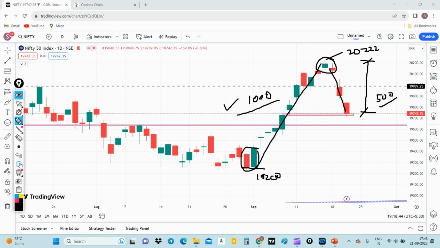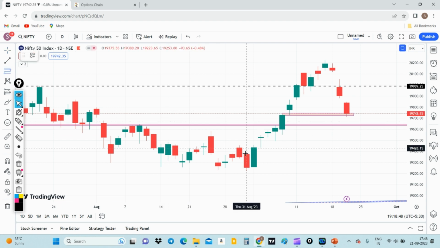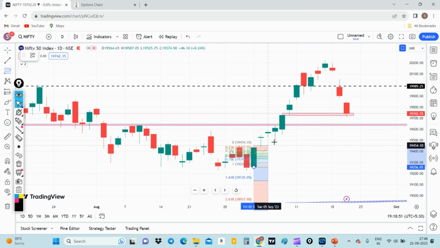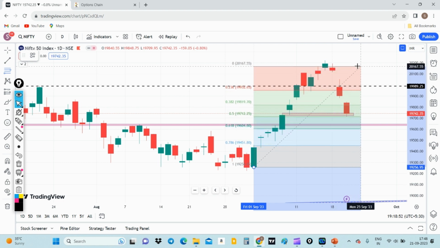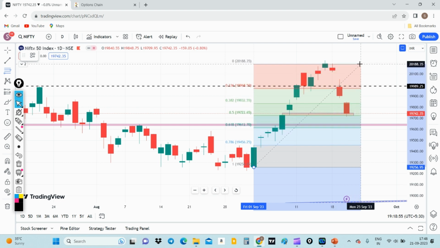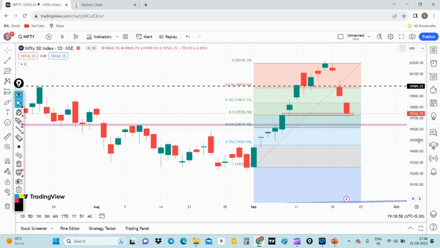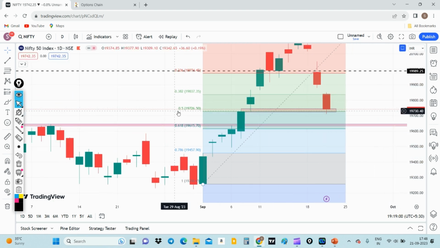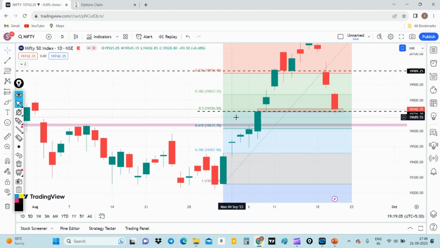The interesting point about this, let me show you the Fibonacci retracement. I will use it from the base where the rally had started to the high of the point where the rally dissipated. Interestingly, there is a confluence at the 50% retracement zone, where Nifty had previously also, on the candle of Friday 8 September, the low was almost 19,727. Today's low is around 19,700. So there is a confluence of support over here.